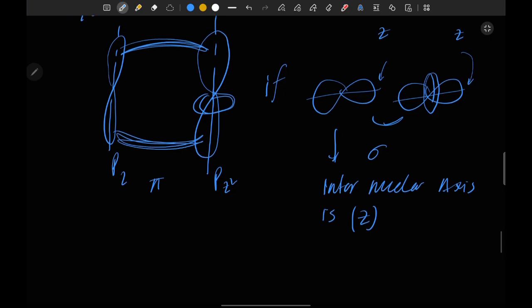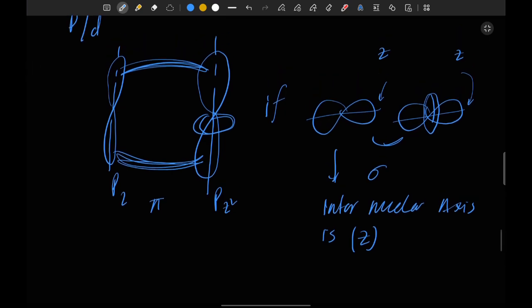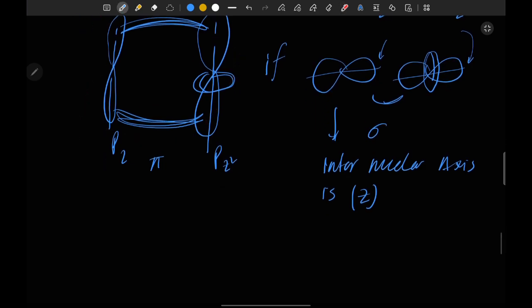Let's see here. If we assume this in a plane, then we can plot them like that. It is the y direction and it is the z direction. So two orbitals along z are coming close, and this is the bond length. Here are the nuclei of the p and d lobes.